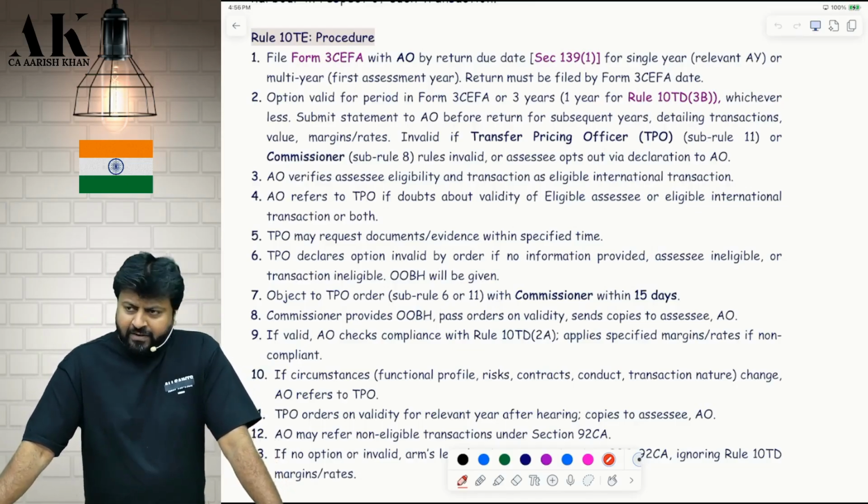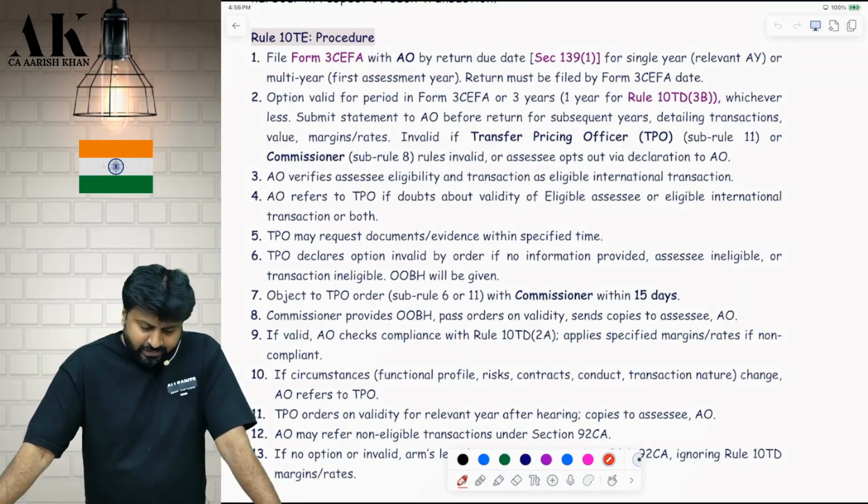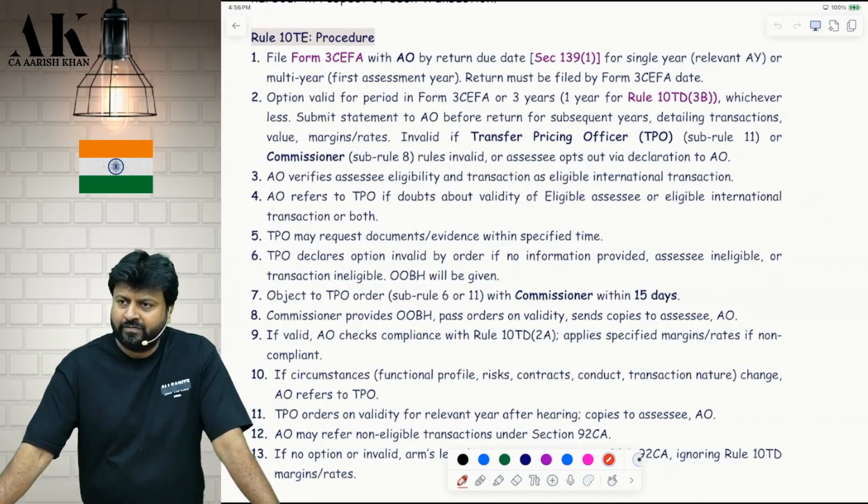File form 3CEFA, 3CEFA is the form number. What is this? This is the form to exercise the option of safe harbor. You have to give this form to the AO by the due date of return for a single year, or for the first assessment year in the case of multi-year. I have done everything in shortcut. I will explain everything.